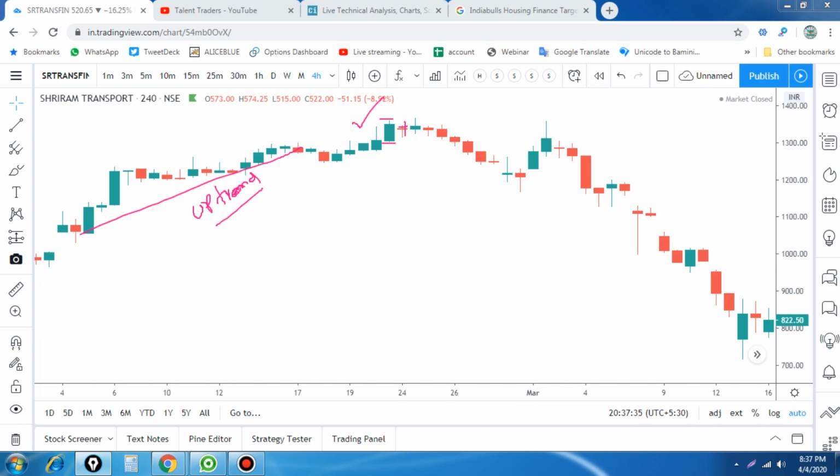And what we are going to follow, and what is the level for the trade? So this is the high and low, 1303, and here it made a high, it made a 1367. This is the highest level, 1359 and 1303. So this is the level we are going to mark. 1303 is the lowest level and 1359 is the highest level.